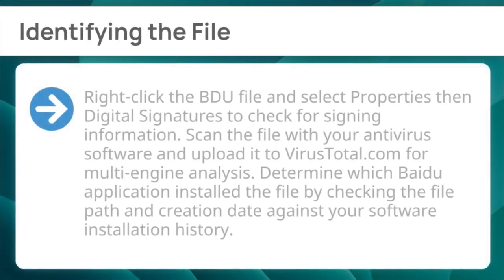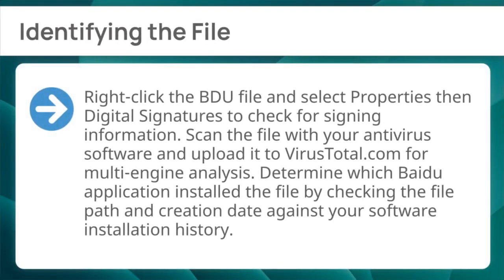First, identifying the file. Right-click the BDU file and select Properties, then Digital Signatures to check for signing information. Scan the file with your antivirus software and upload it to virustotal.com for multi-engine analysis. Determine which Baidu application installed the file by checking the file path and creation date against your software installation history.